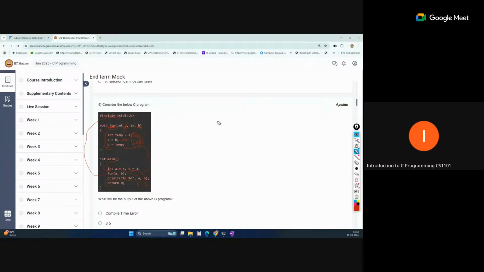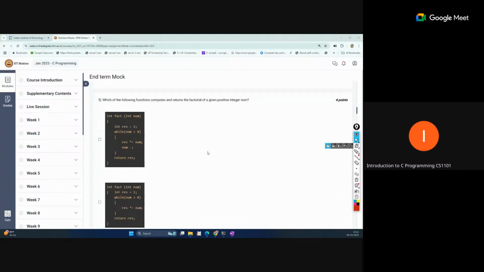But suppose we pass pointers. That question may also be asked. Suppose we pass the address of a and the address of b and use pointers here, and then perform the swapping through the pointers. Then that will be reflected here, because a pointer is just a memory location we are passing, and we are changing the value at that memory location, so it will also be reflected in the main function. But in the variable case, it will not reflect. So that will remain the same.